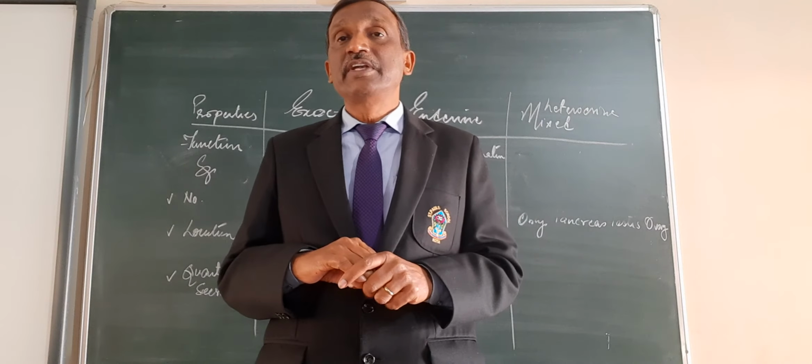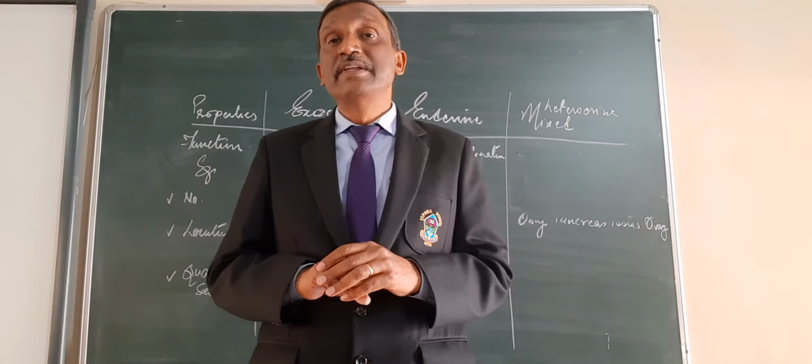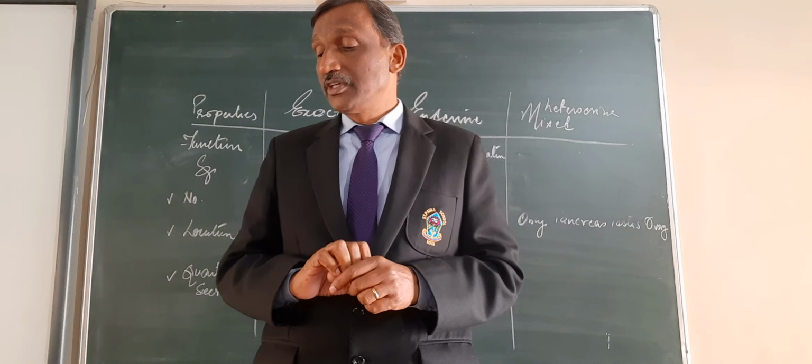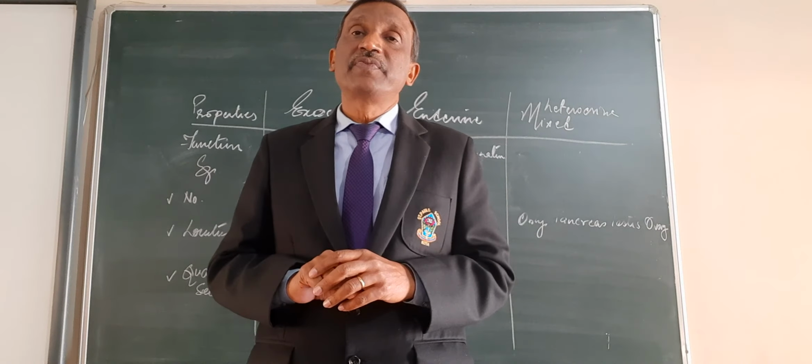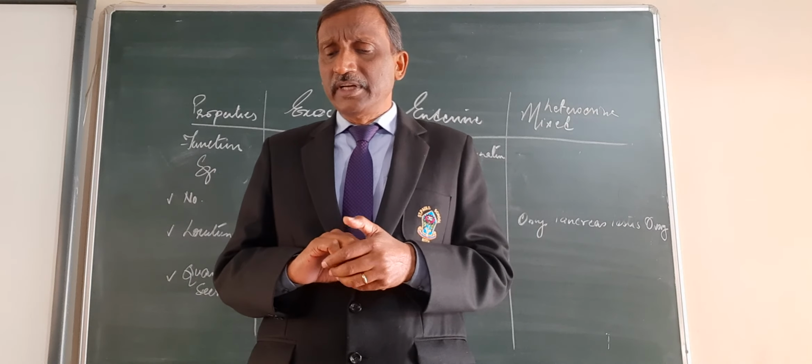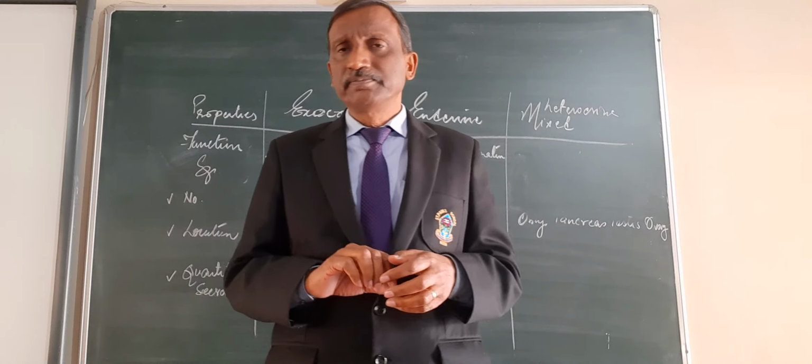Then glomerular cells of the kidney secrete a hormone called renin, and renin was responsible for the conversion of, what was the name?